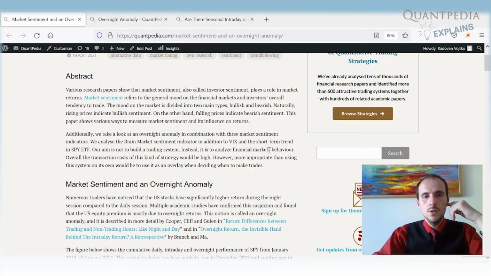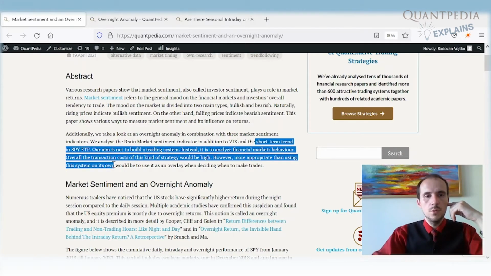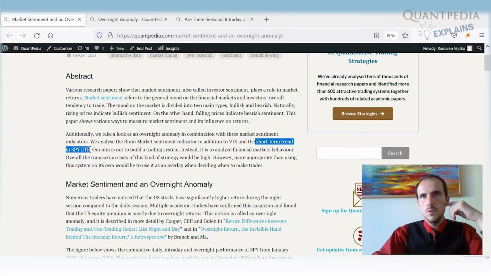We analyze three different indicators which we use as a proxy for market sentiment. The first one is the Brain market sentiment indicator, which is based on an alternative data set, which combines different news sources into one indicator. Then we use the VIX index, which is the volatility index, sometimes called the fear index, well known. And then we use the short-term trend of the SPY ETF. A trend following filter can be used also as a market sentiment indicator.